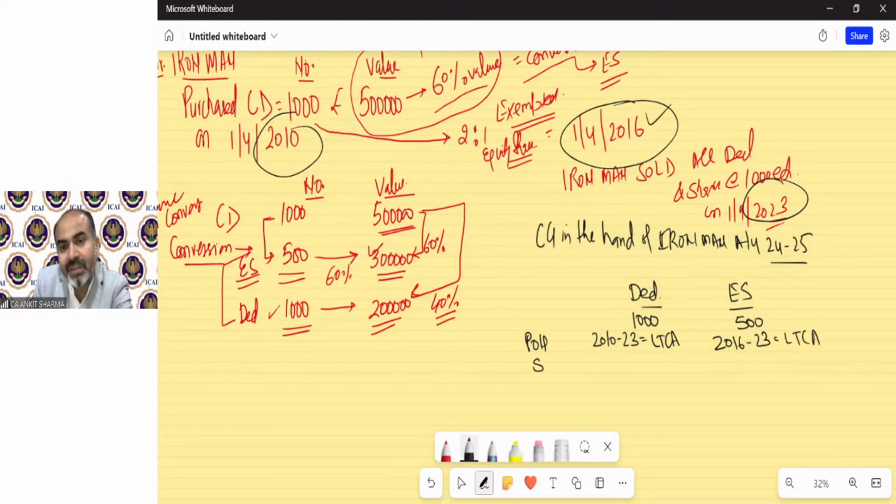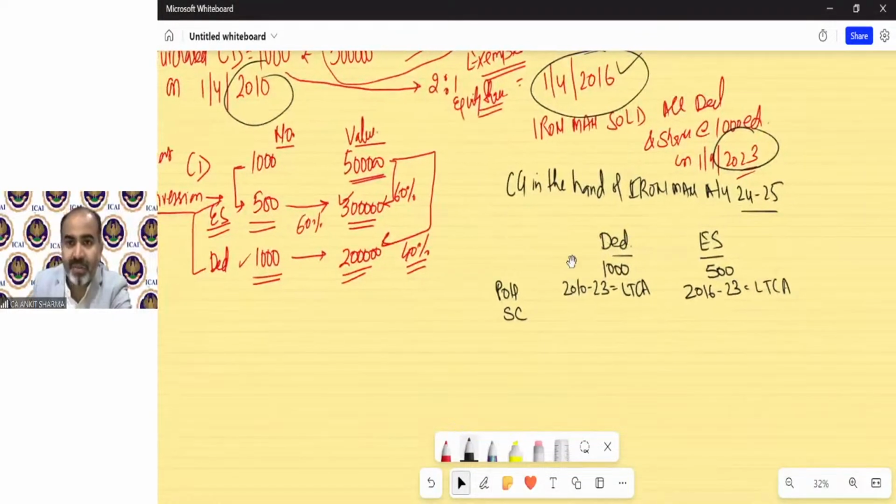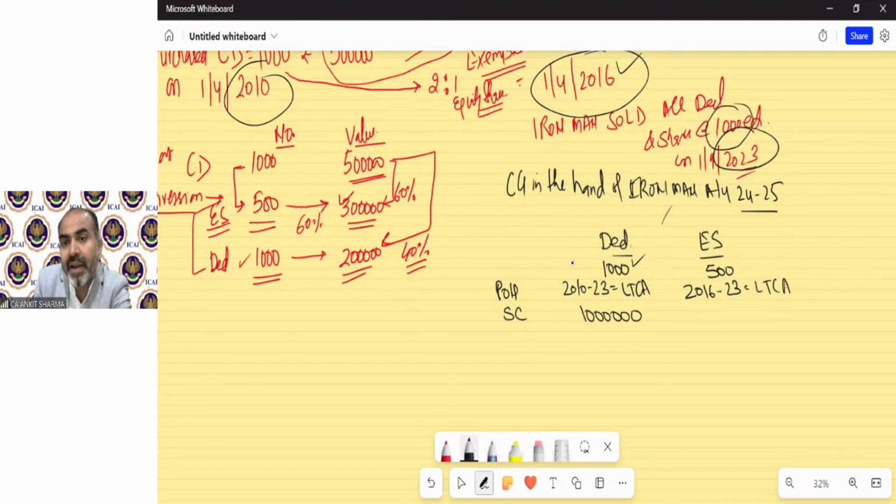Now the second step is sale consideration. So the question says that we sold all shares and debentures for 1000 each. So that means number of debentures 1000 and each has been sold for 1000. That means we have the sale consideration of 10 lakh rupees for debentures. For shares, this is 5 lakh rupees.